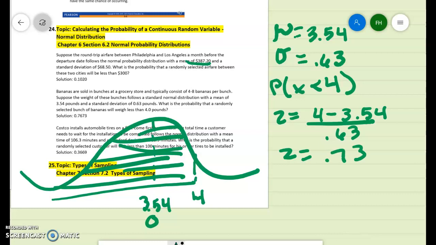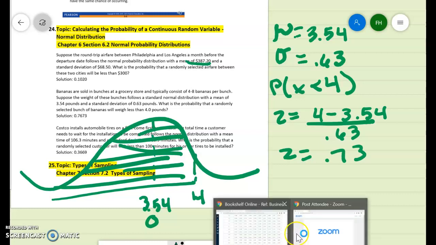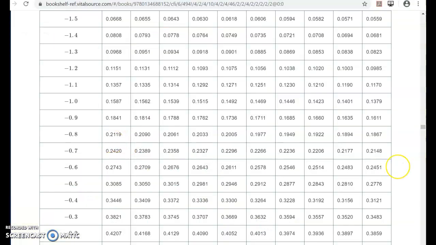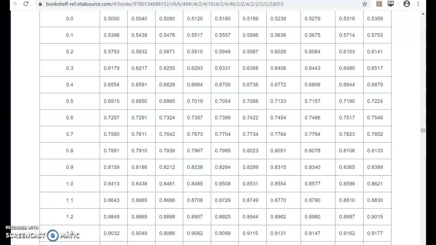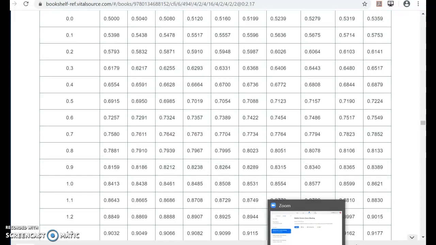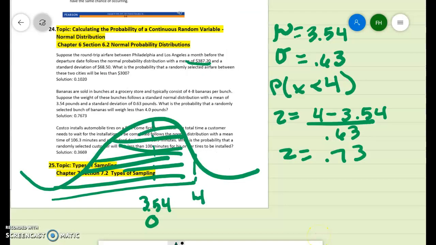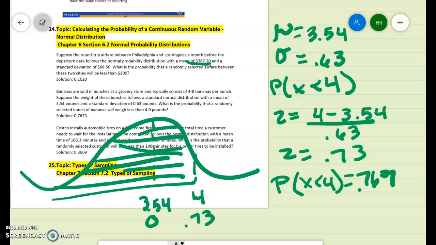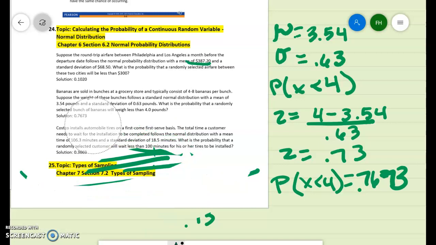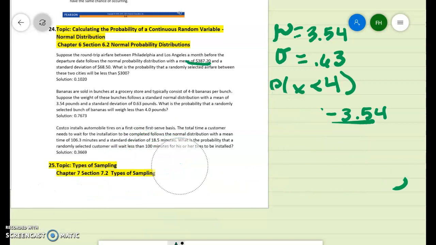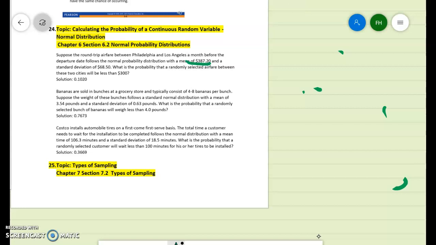So let's go to our table and go to 0.73. 0.70, 71, 72, 73, 0.7673 is the probability. I forgot to put that: the probability that x is less than 4 is 0.7673.